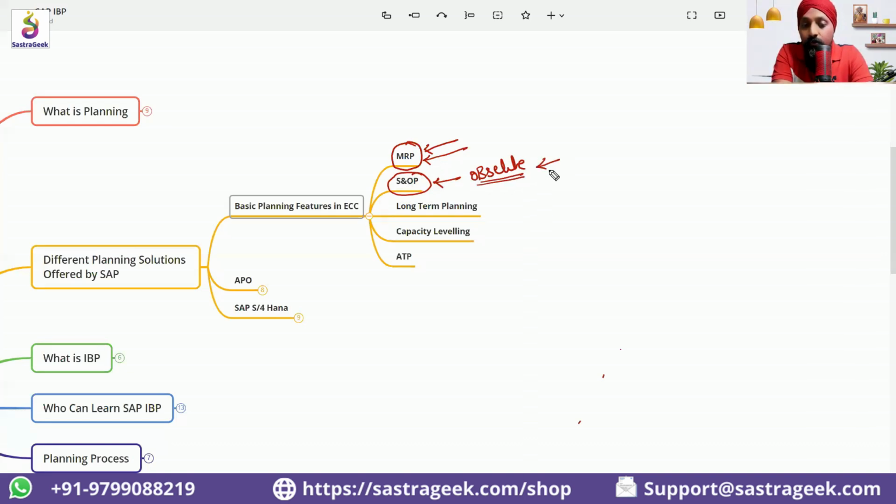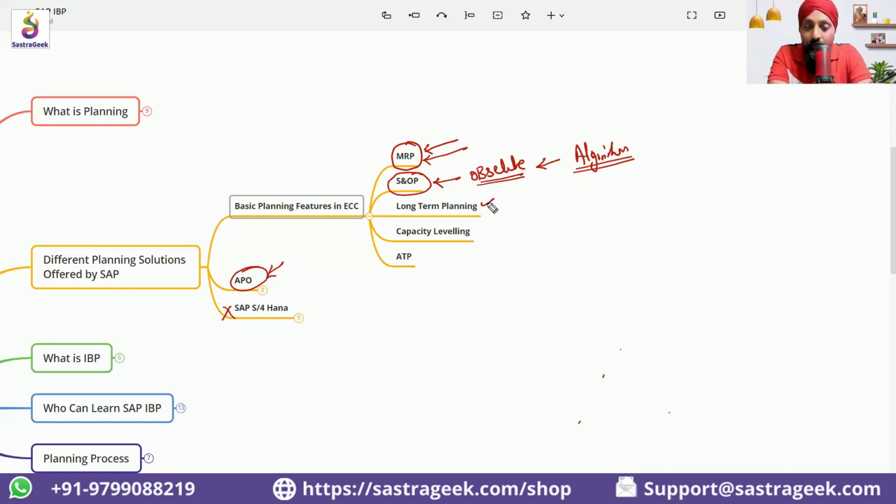SAP does not recommend using S&OP from ECC, nor from S/4HANA. In the ECC area also, if you ask SAP whether S&OP demand planning needs to be used, SAP recommends the tool APO, Advanced Planning and Optimization, because S&OP requires complex algorithms, and the S&OP in ECC has very basic algorithms, a very basic forecasting tool, which is not sufficient. Whenever business starts using it, they come to know that they need so many other things, and this tool does not support them, so we need to go to APO.